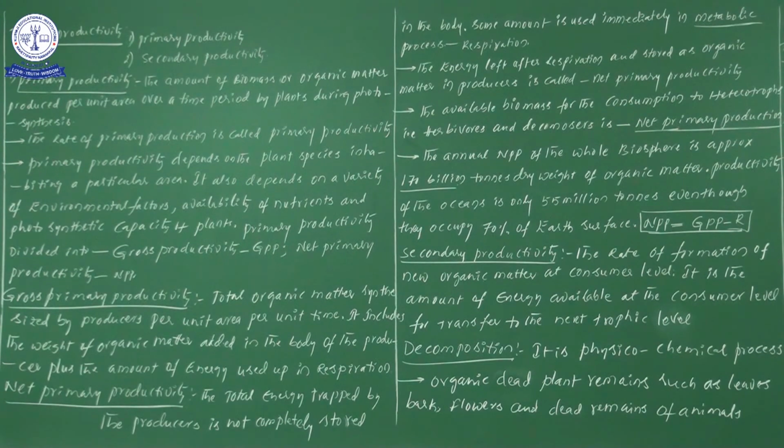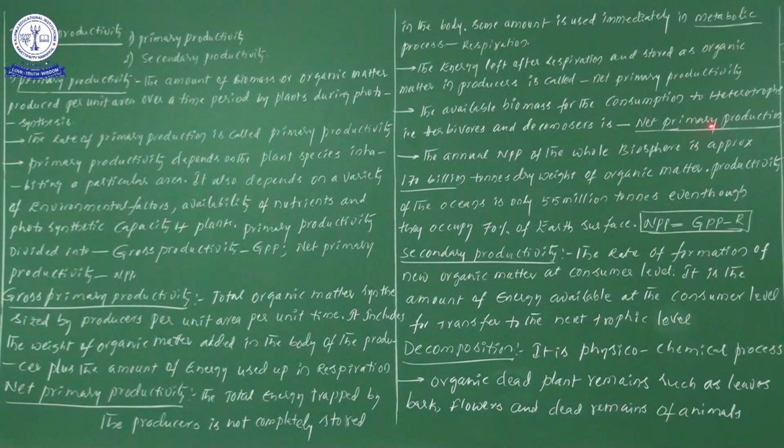Here one important point I would like to tell you: the energy left after respiration does not mean it is thrown away. Don't understand it wrongly. The energy stored in the plants as matter after completion of metabolic activities, for example respiration, the remaining food materials we consider as net primary productivity. Net primary productivity means the amount of food materials stored in the plants after completion of all metabolic activities.